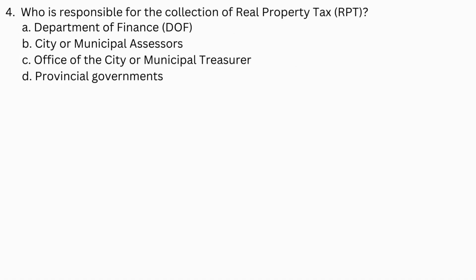Number 4. Who is responsible for the collection of real property tax? A. Department of Finance. B. City or municipal assessors. C. Office of the City or Municipal Treasurer. D. Provincial governments.